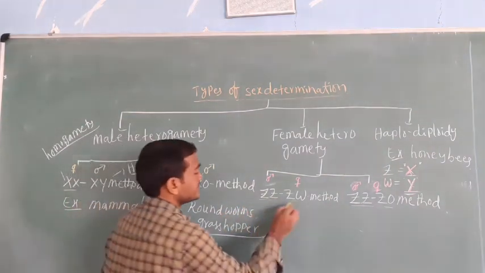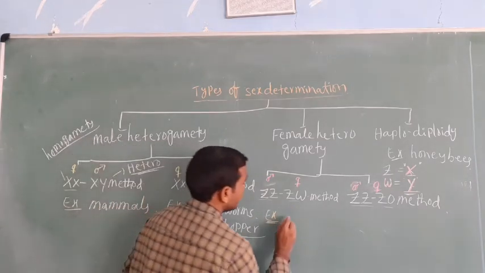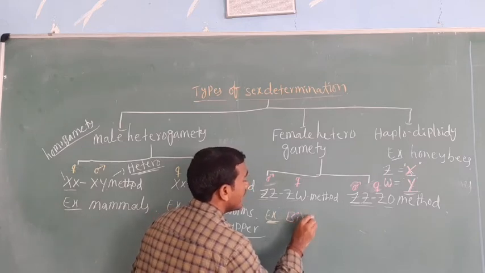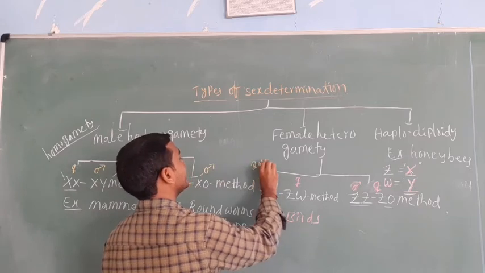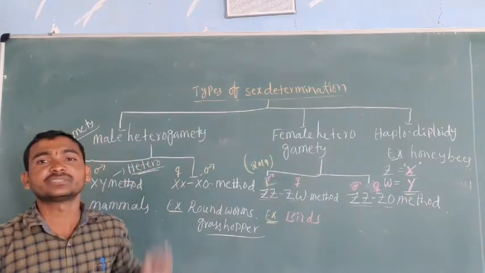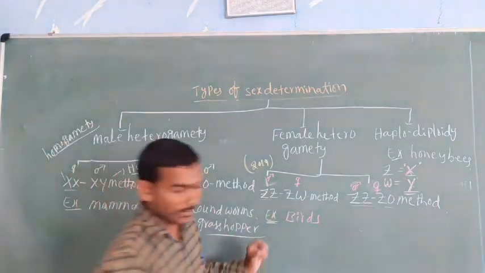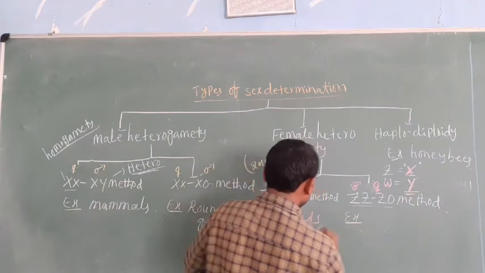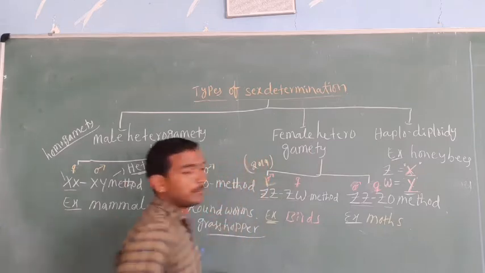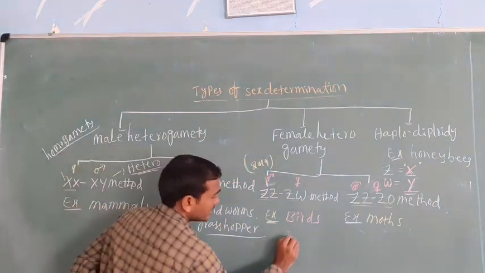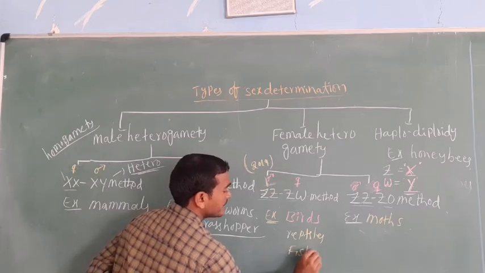Next, the ZZ-ZW method. An example of the ZZ-ZW method we observed in birds. Very important. It is a 2019 entrance question. This ZZ-ZW is an example in birds. The next, ZZ-ZO example, is in moths. Then after that it is reptiles and fishes also.